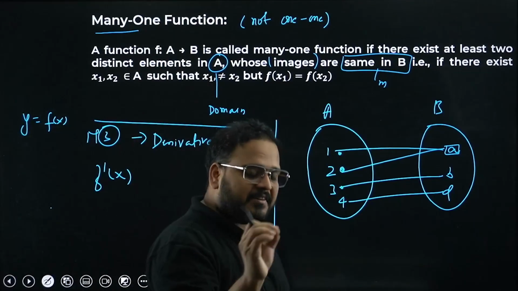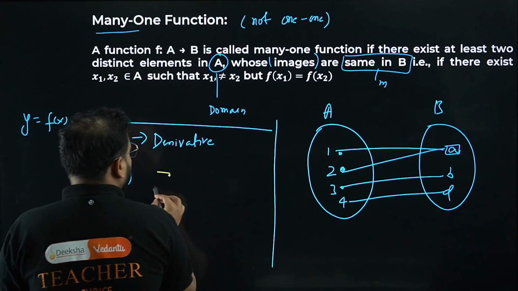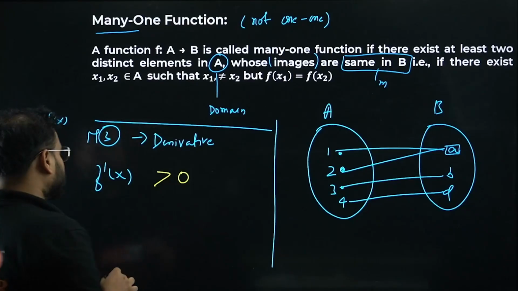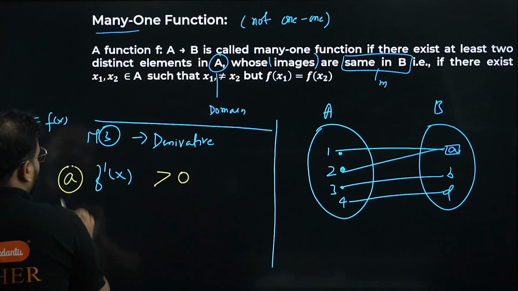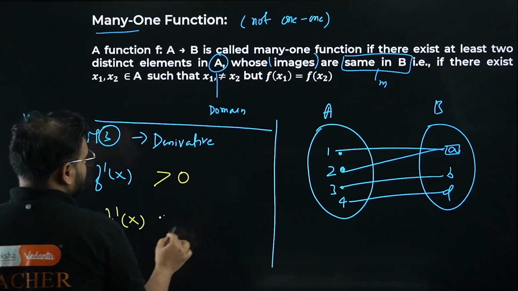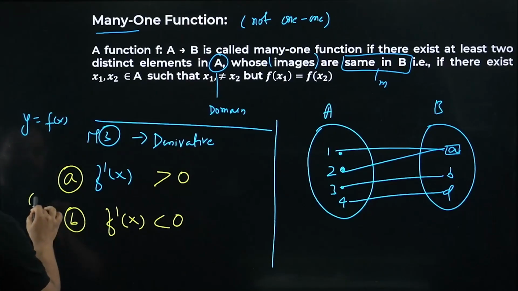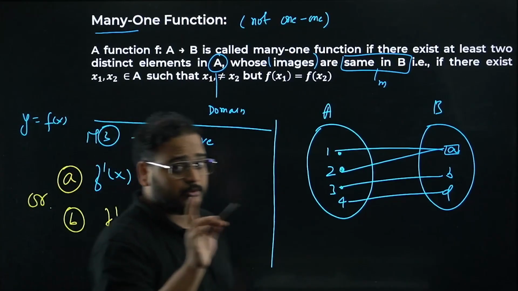You find the first derivative of the given function. Once you find that, check the nature, whether it is more than 0 or less than 0. So I'll see either option A or option B, not both. Understand this very clearly, either A or B, not both.